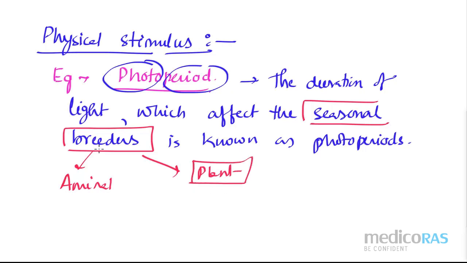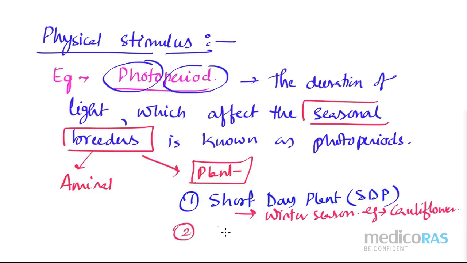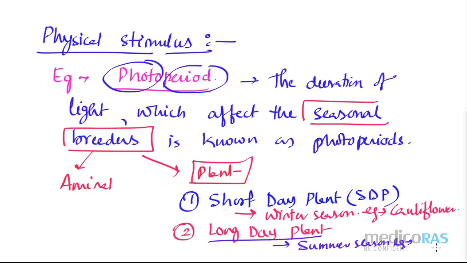First example is short day plant. If it is a short day plant, that means it grows only in the winter season. An example I can give is cauliflower. But if I say it is a long day plant, that means we need a long day period, which is during the summer season. For summer, I can write so many things, like tobacco, and mangoes also.